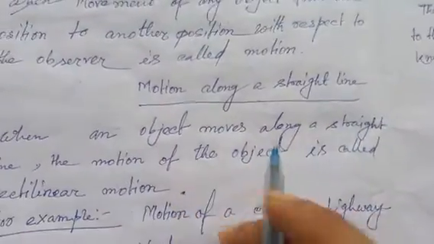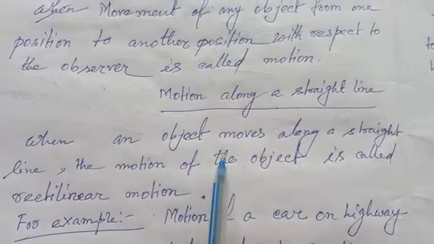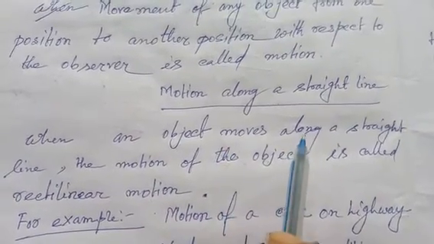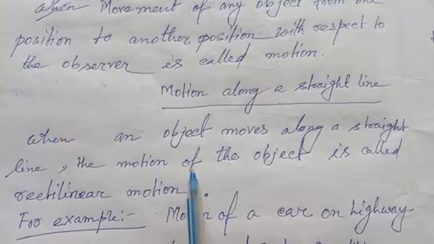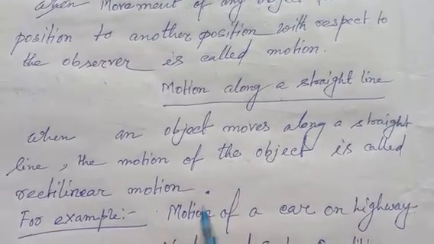now motion along a straight line. When an object moves along a straight line, the motion of the object is called rectilinear motion.